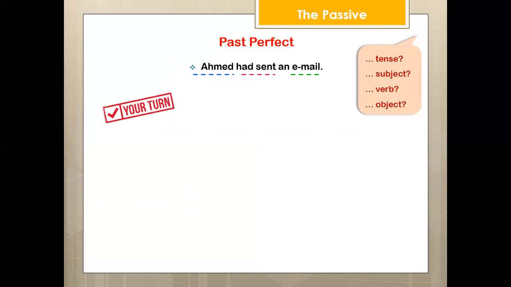Your turn. Ahmed had sent an email. Follow the instructions and steps. So Ahmed is the subject, had sent the verb, an email is the object. So we start with the object, excellent. Email had been sent. Excellent, great.